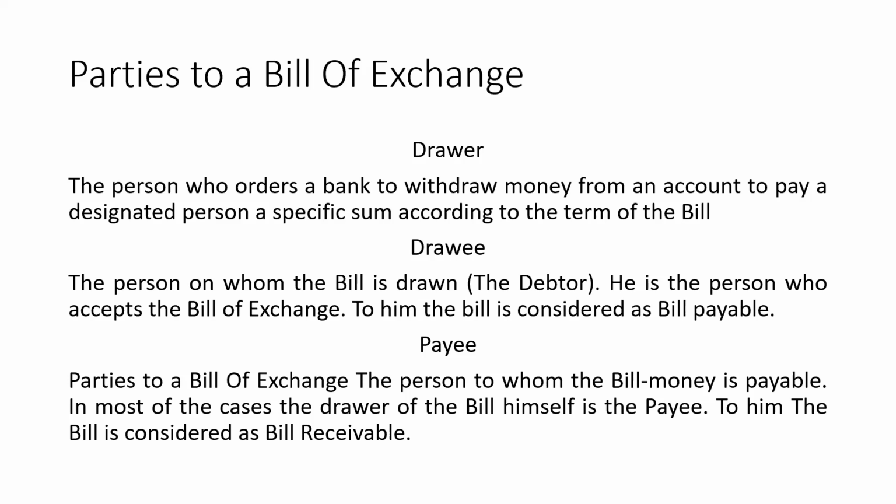This method also can be used to draw the bill of exchange. When three persons are there, this is how it is drawn. When there are only two persons, the drawer and payee will be the same person.